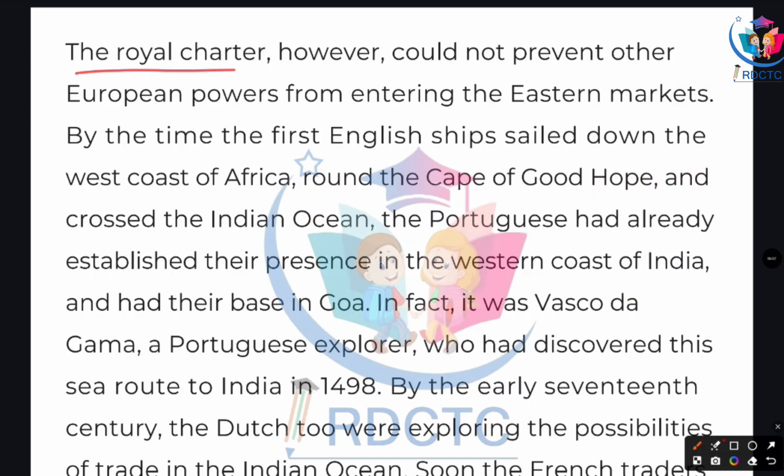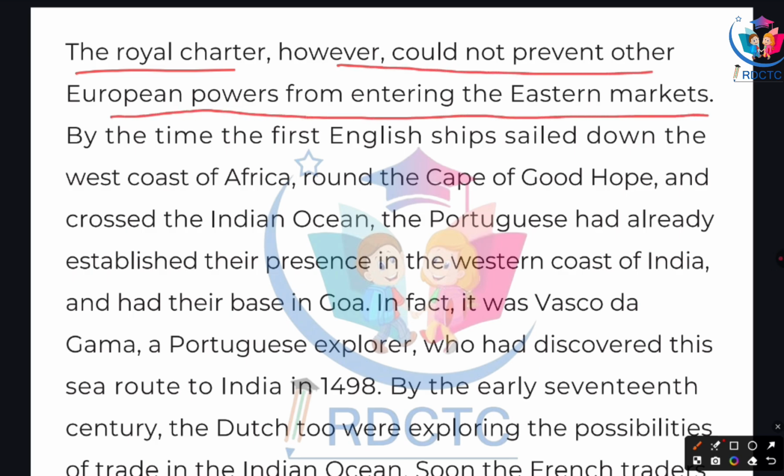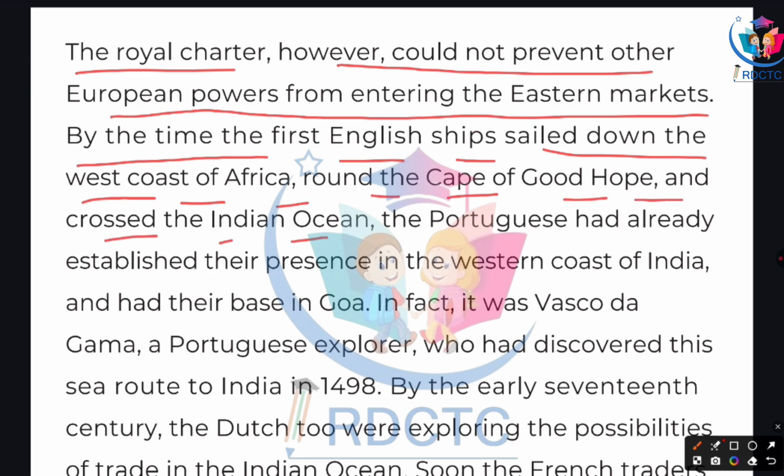The royal charter, however, could not prevent other European powers from entering the eastern markets. By the time the first English ships sailed down the west coast of Africa, round the Cape of Good Hope, and crossed the Indian Ocean, the Portuguese had already established their presence on the west coast of India and their base in Goa.